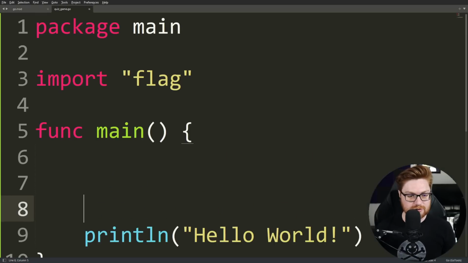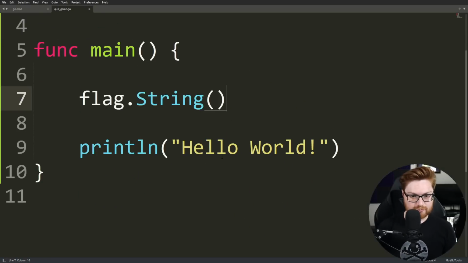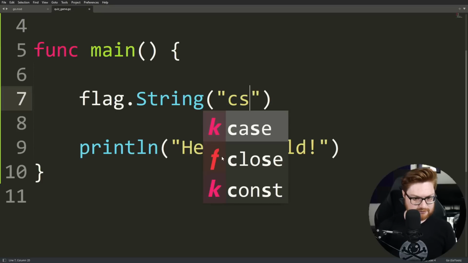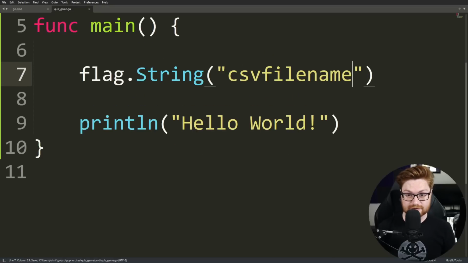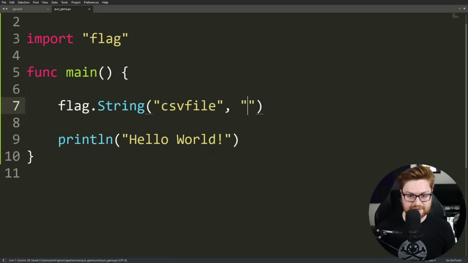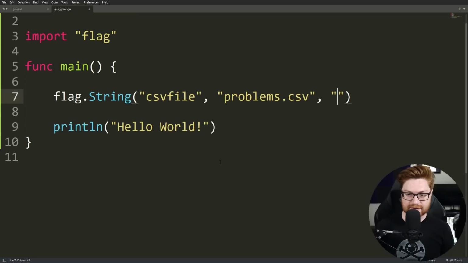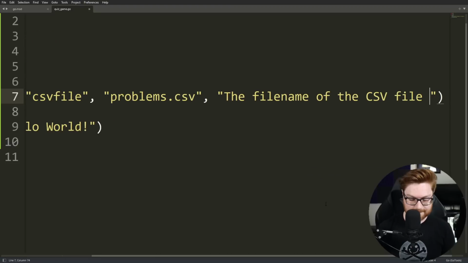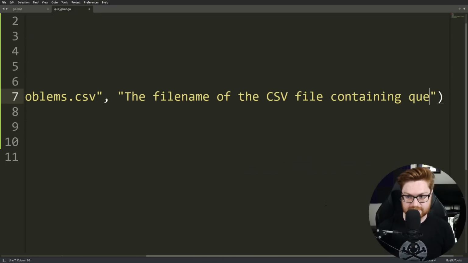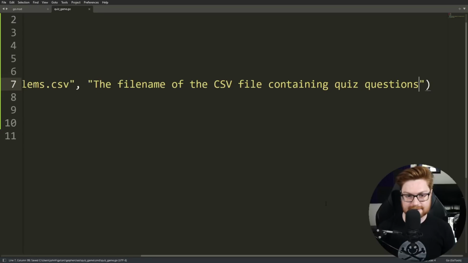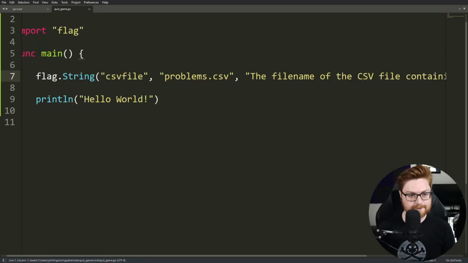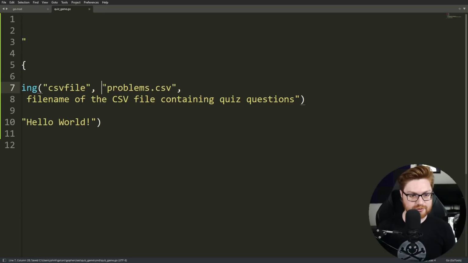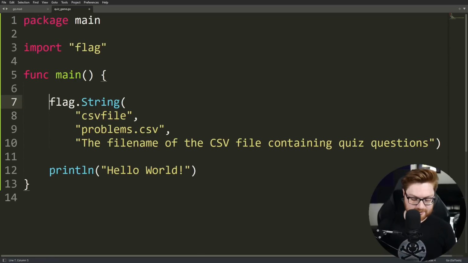I want to be able to use a flag.String based off of our CSV file name, I suppose is a name, or just csv file. The default value we know is problems.csv, and then the usage that we want, as kind of the help description, can be the file name of the CSV file containing quiz questions. Does that work? I think so. Let me go ahead and add some new lines in here so that's a little bit easier to read. Okay, so that ultimately ends up returning a pointer to our CSV file name, correct?